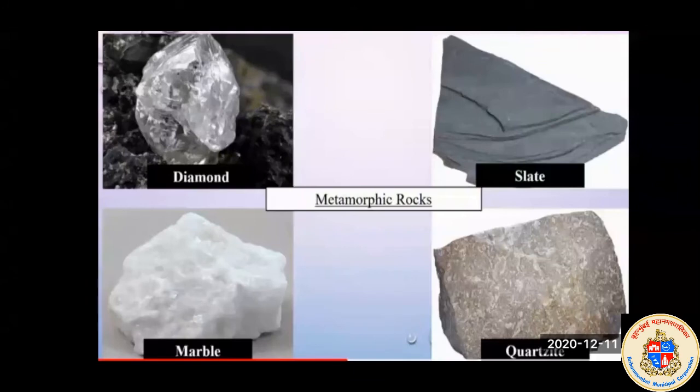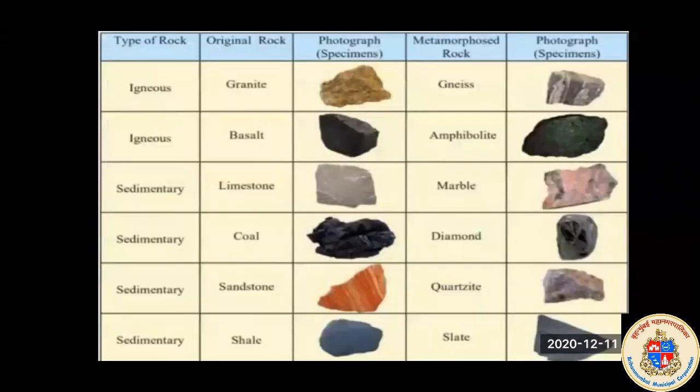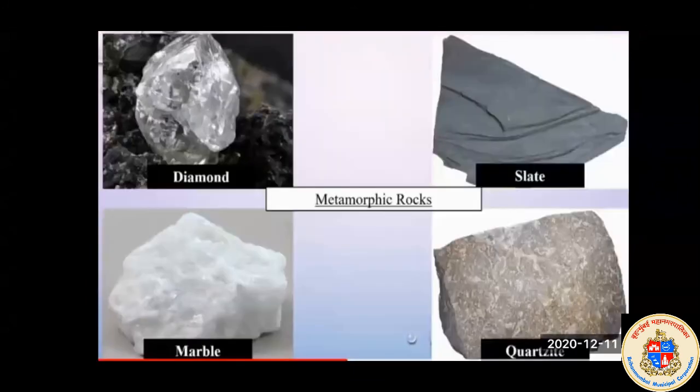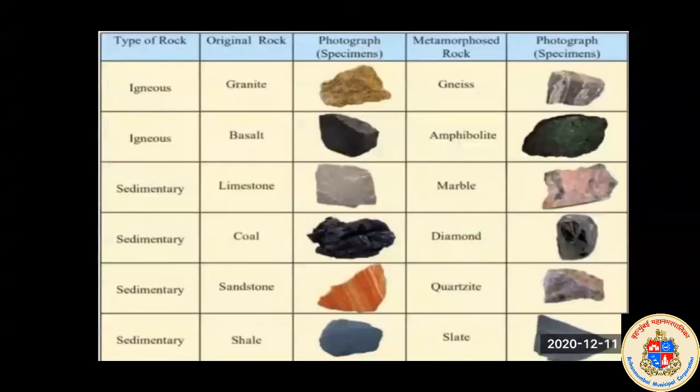So these are all the types of metamorphic rocks. Okay, so we have learned 3 types of rocks, that is igneous rock, sedimentary rock and metamorphic rock.